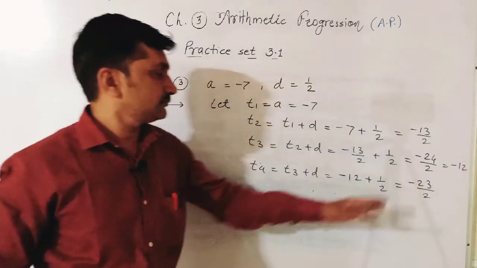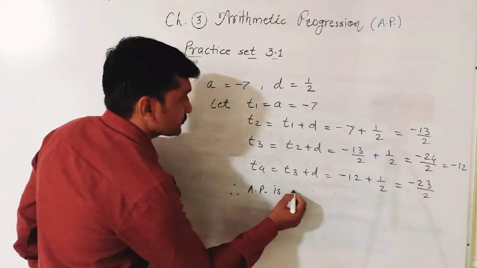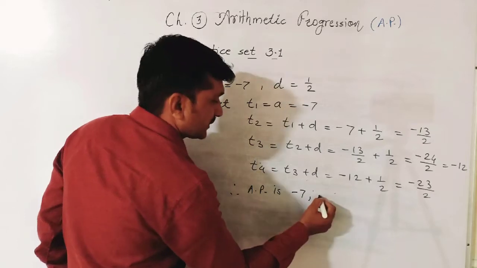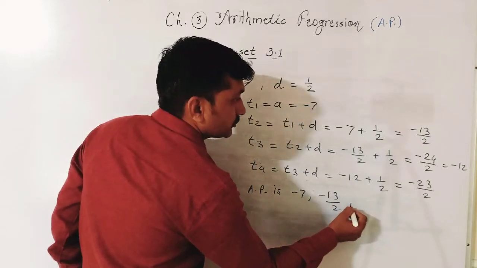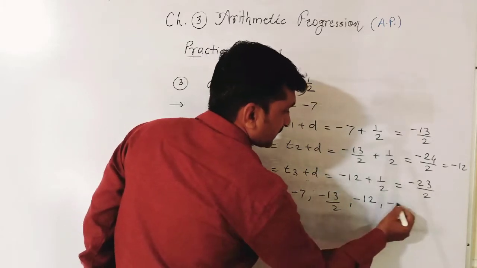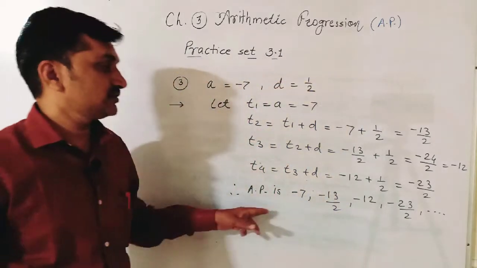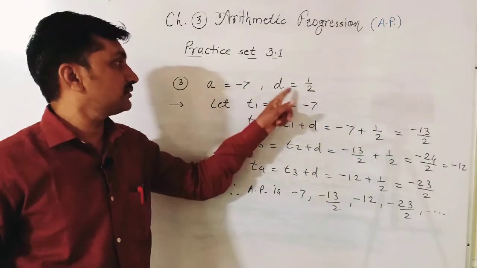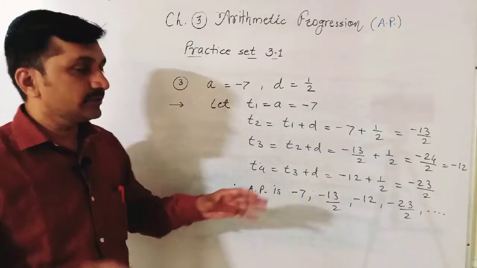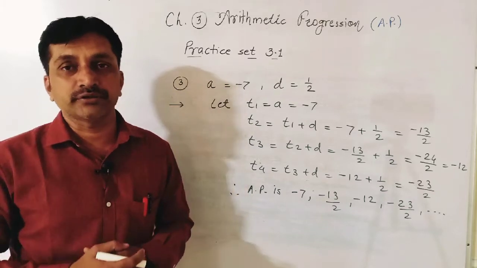And this is AP. Therefore, AP is first term minus 7, second term minus 13 upon 2, third you can write this or this also if you want, minus 12, and here minus 23 upon 2, and so on. This is AP if A and D is given. Now dear friends, in this way remaining examples from second question also you can complete by this method.